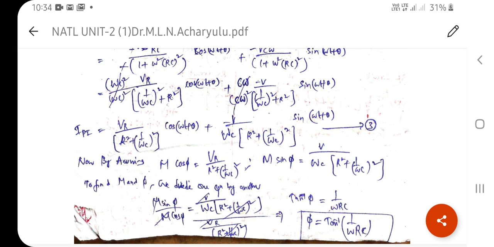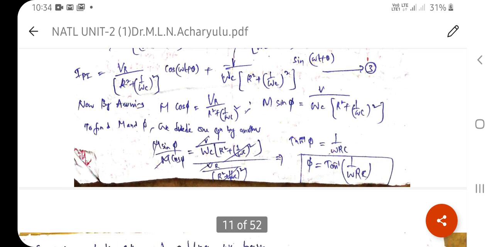First we have to take M sin phi by M cos phi, so that is equal to tan phi. Then you will get tan phi is equivalent to 1 by omega RC, so therefore phi is equal to tan inverse of 1 by omega RC. This is about the phi value.